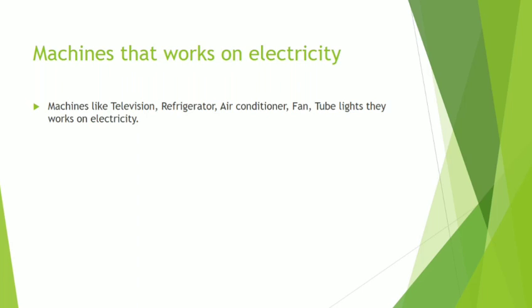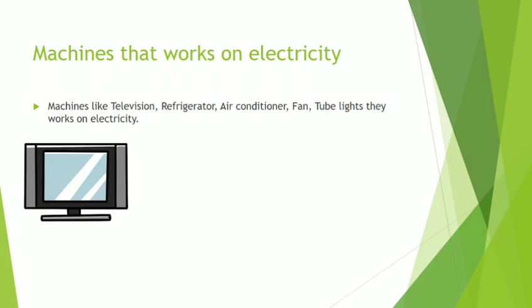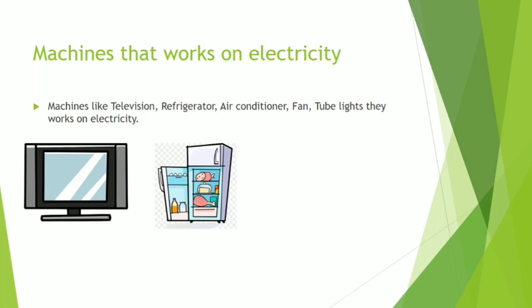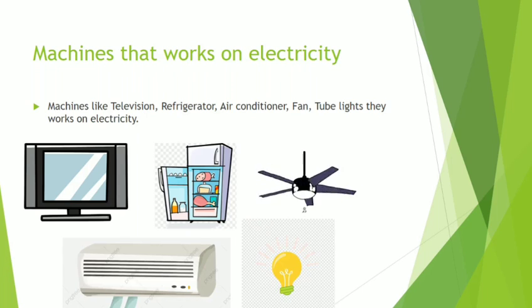Machines like television, refrigerator, air conditioner, fan, tube lights, they work on electricity. So we can say that these are the machines that work on electricity.